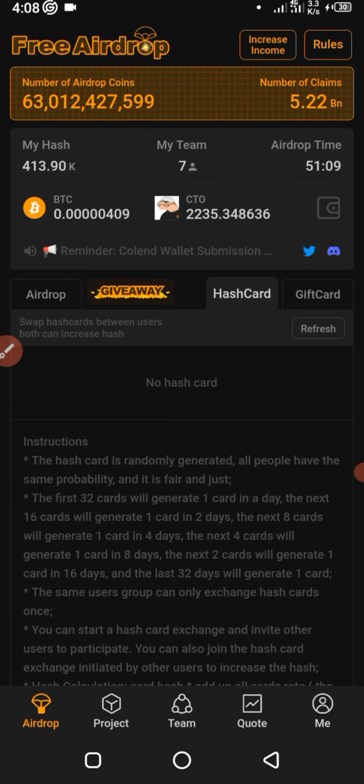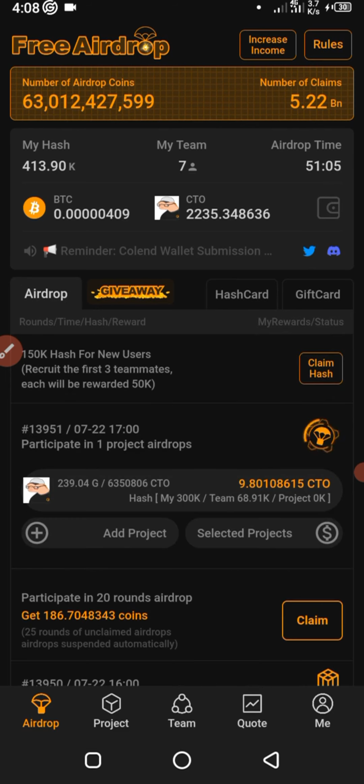Then the next thing is how to claim your airdrops. Remember I said the system runs the airdrops on an hourly basis. So every round is 1 hour. After 1 hour, you can come and claim your airdrop. But in case you are not chanced, you can come and claim it at a convenient time.